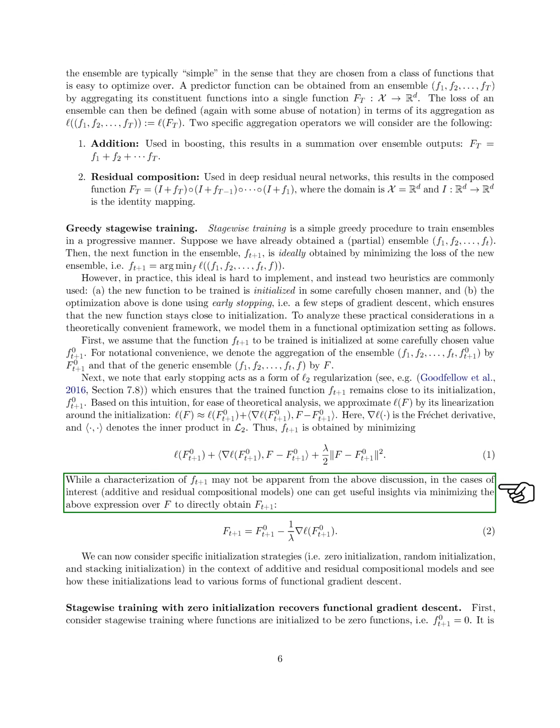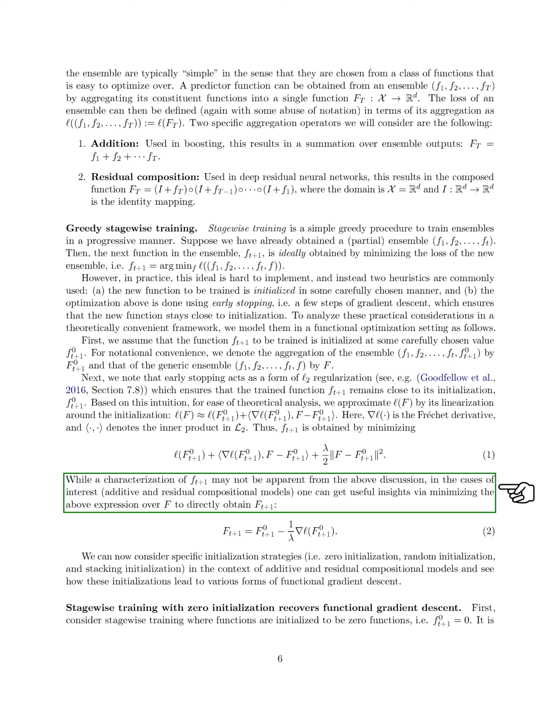In specific scenarios like additive and residual compositional models, minimizing the expression over f provides insights into obtaining f_{t+1}. We can then explore different initialization strategies such as zero initialization, random initialization, and stacking initialization in the context of these models to observe various forms of functional gradient descent.